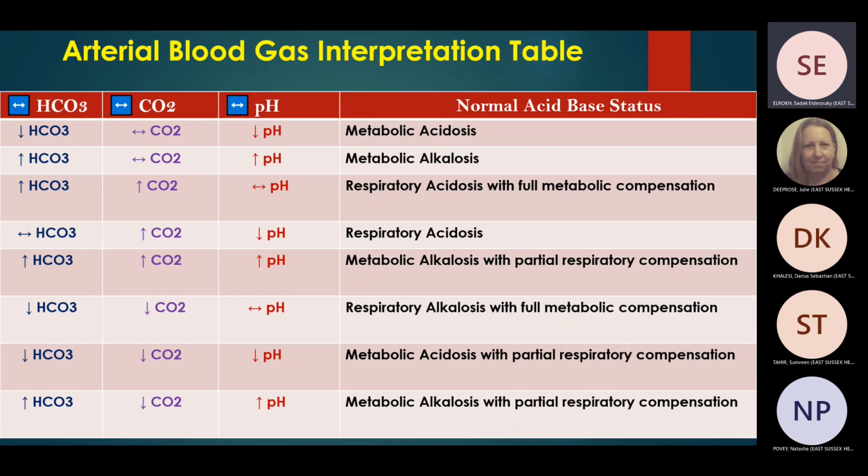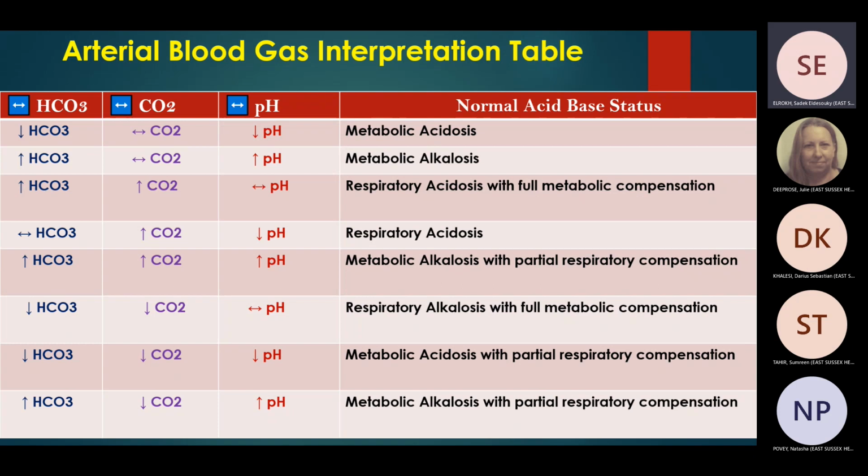So there is metabolic acidosis, right? But not compensated because pH is still low. The patient is trying to wash carbon dioxide, trying to compensate the metabolic acidosis, but he cannot do that because pH is still low. So there is partial compensation. So this is metabolic acidosis with partial respiratory compensation.